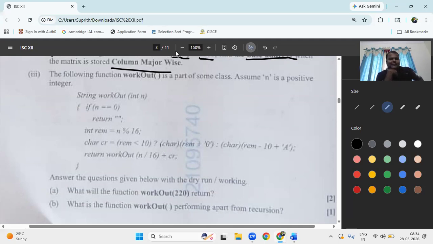Now workout is passing the n, that is a local variable. If n is equal to 0, it will return double quote, which means it is not going to return anything. Sorry, it returns an empty string.